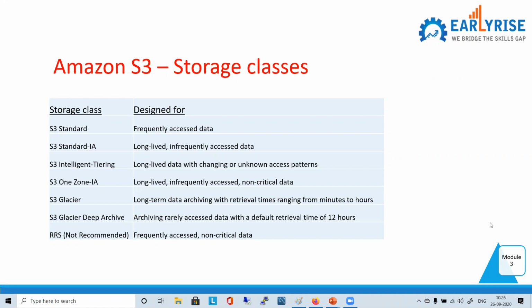Apart from that, S3 Glacier and S3 Glacier Deep Archive, these two things you take a look at. These two are not similar to the above ones, right? So this is S3 Glacier and this is S3 Glacier Deep Archive. These two things are something else.